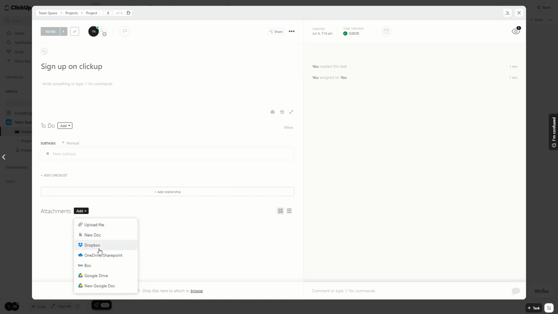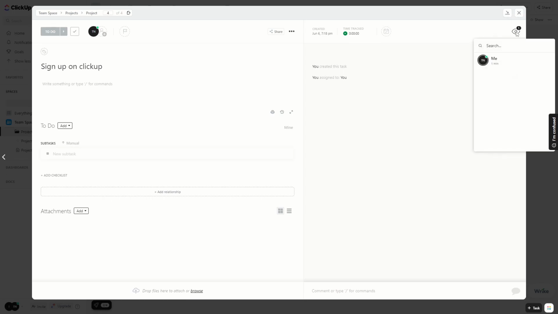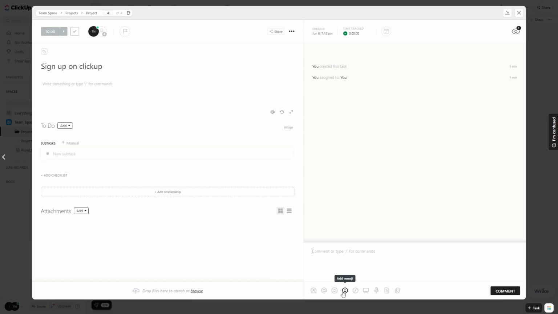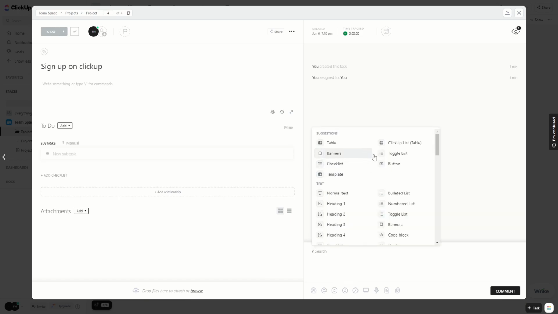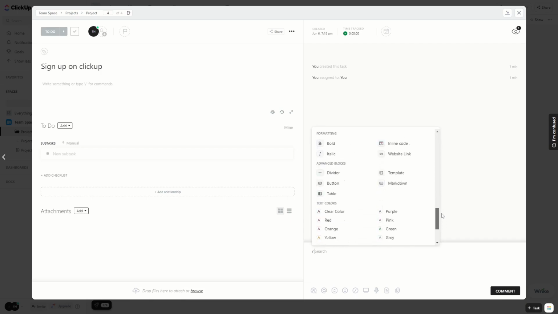You can upload a file, you can import something from Dropbox, Google Drive, whatever, or you can basically just drag and drop your files in here. Here on the right side you can see there is a timer, and here is the date that this task has been created, and also how many people are watching this task. Below that you can either comment on this task or you can type /, and here you have many commands. You can see there are a lot of those.